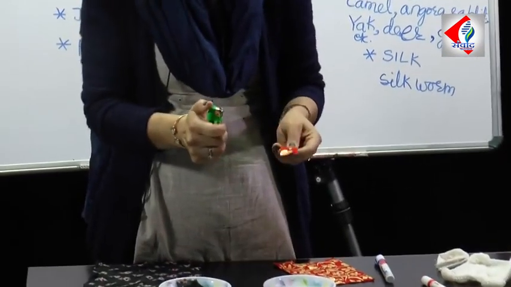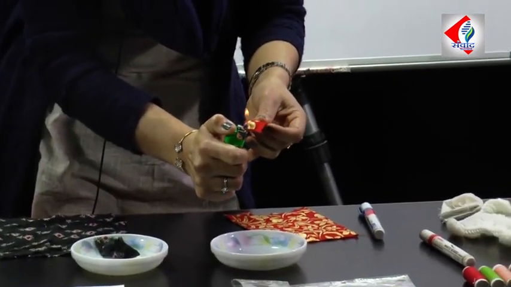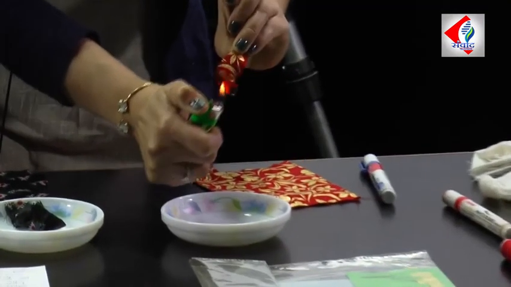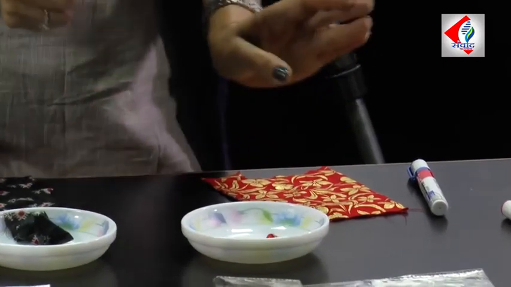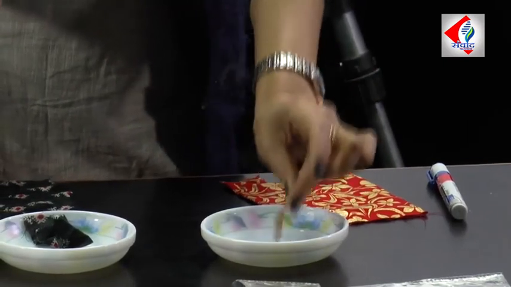So now I am trying to burn this small fabric which I have in my hand, and let us see what is happening. You see this piece of fabric is getting crumbled up, and it is rolling into a ball, and its volume is turning into a small ball. It even sticks to the plate here in this way.